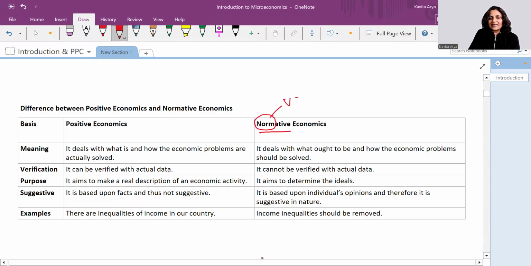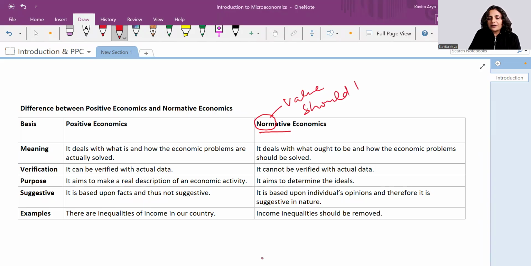Norm means which is related to somewhat the value system. What should be, what ought to be. So ought to be, should be, which should happen, right? So it's not related actually with the real life, it's related with the idealistic life. So this is what the difference is.